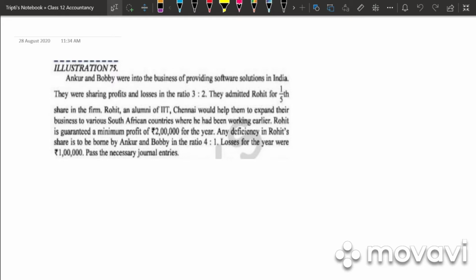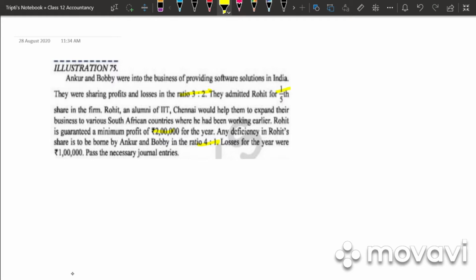Let's take illustration 75. Ankur and Bobby were into the business of providing software solutions in India. They were sharing profit and loss in the ratio 3:2. They admitted Rohit for 1/5 share in the firm. Rohit, an alumnus of IIT Chennai, would help them expand their business. Rohit is guaranteed a minimum profit of 2 lakh every year. Any deficiency in Rohit's share is to be borne by Ankur and Bobby in the ratio 4:1. Loss of the year is 1 lakh. Pass the necessary journal entries.